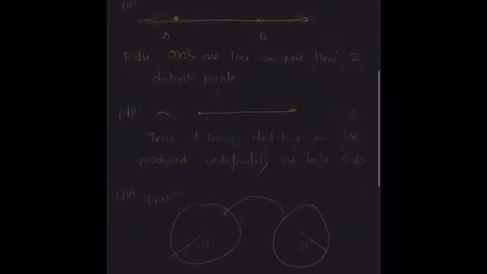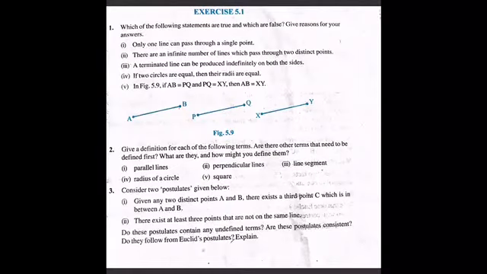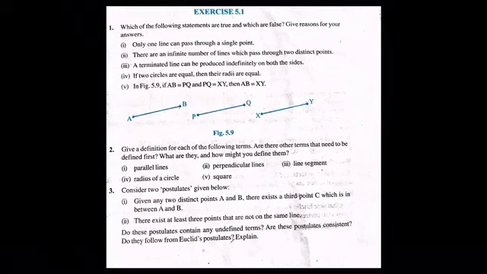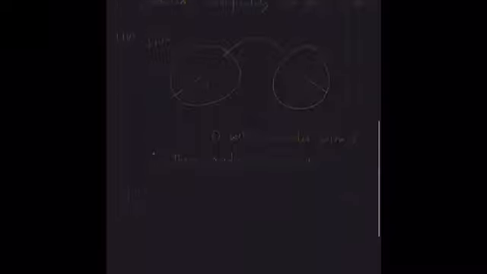And the last one is, in this figure they have given three line segments. AB is equal to PQ, whereas PQ is equal to XY, and they are saying AB is equal to XY. So this is also a direct consequence of Euclid's axiom. That's why it is true.